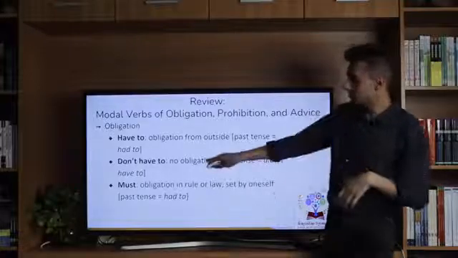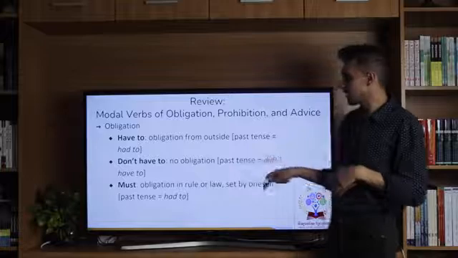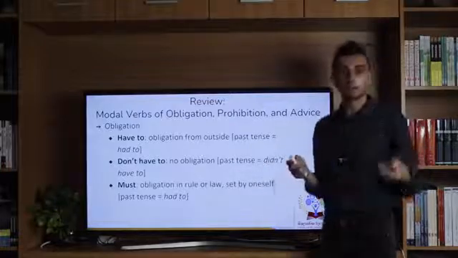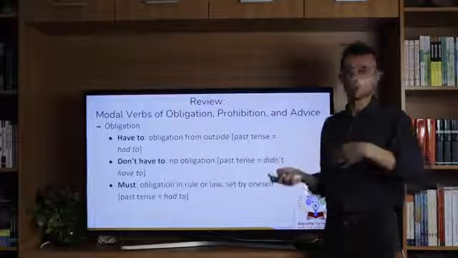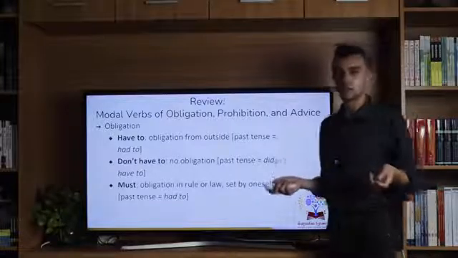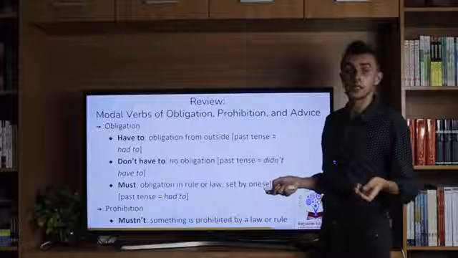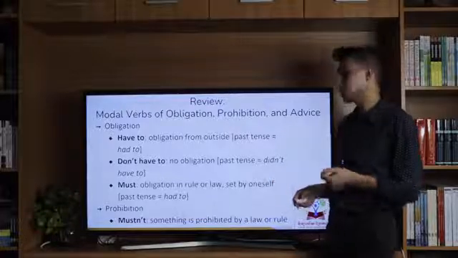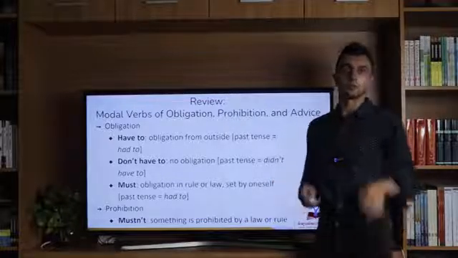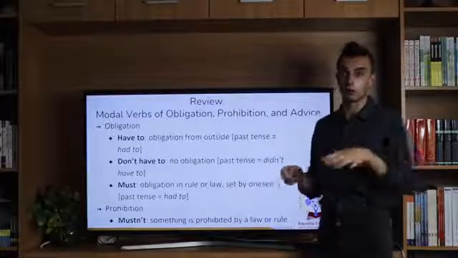And then we also have don't have to, which is actually not obligation. It's different from have to, in that we're not obligated. We have the choice to do something or not to do something, right? In the past tense, it's didn't have to. We also have prohibition. What is prohibition? Do we remember an example of the modal verb? Mustn't, right? So something is prohibited by a law or a rule. We mustn't do something, right? That activity is not allowed.